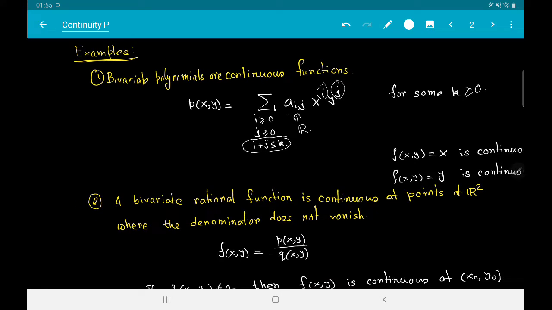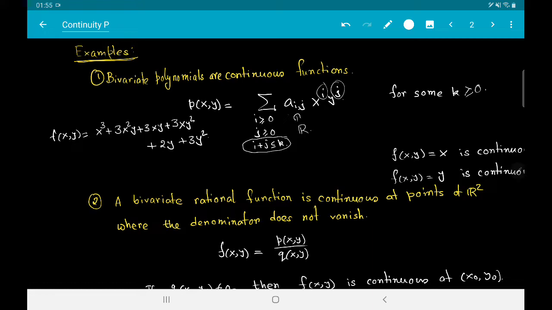For a concrete example, let us look at this polynomial. f(x, y) is, let's say, x cubed plus 3x squared y plus 3xy plus 3xy squared plus 2y plus 3y squared. I know that i plus j must be less than or equal to k.